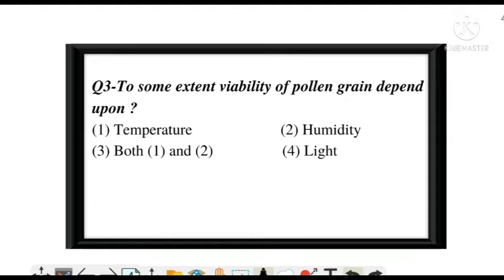To some extent, viability of pollen grains depends upon option A, temperature, option B, humidity, option C, both 1 and 2, and option D, light. And the correct answer is option number C, because to some extent viability of pollen grains depends upon both temperature and humidity. Next question.